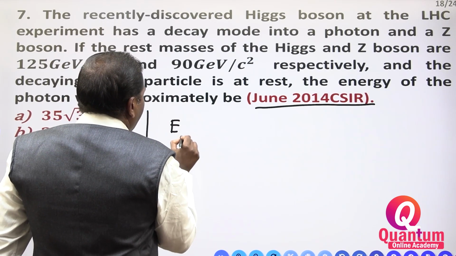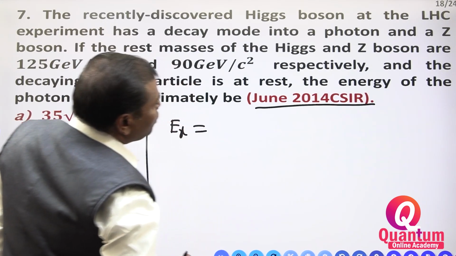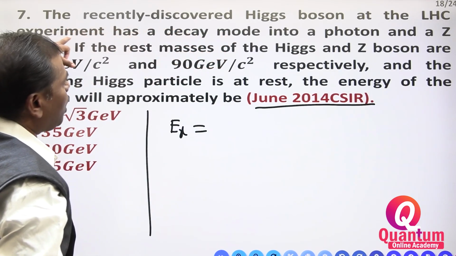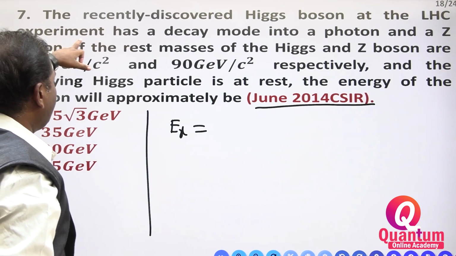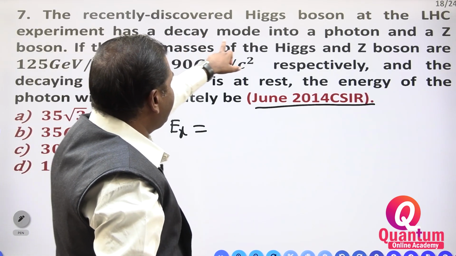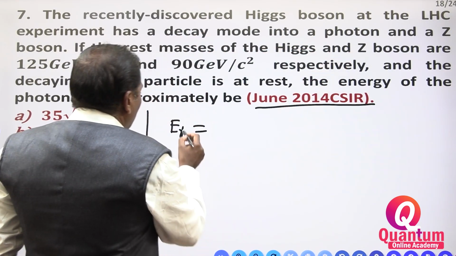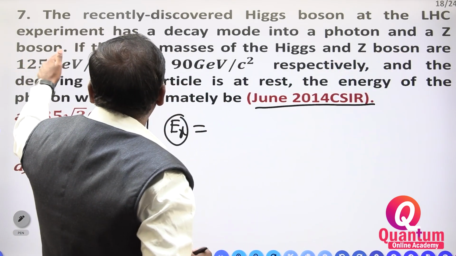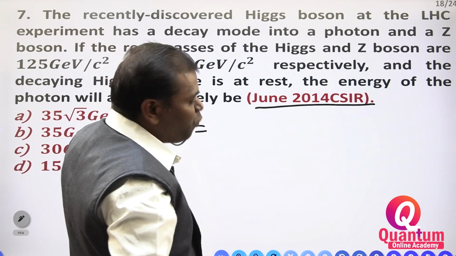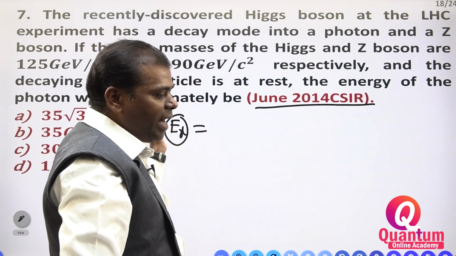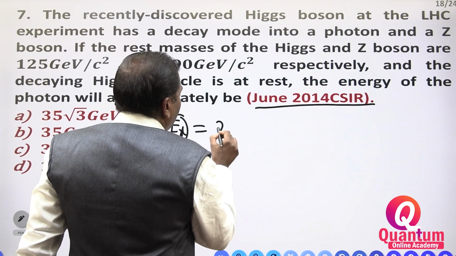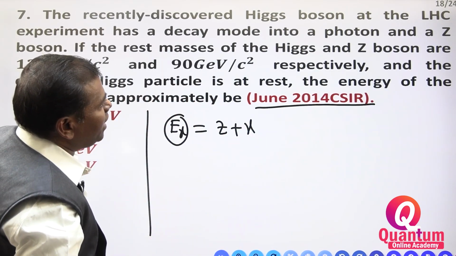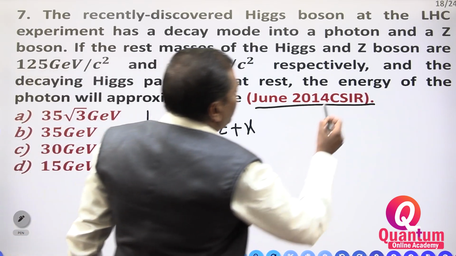The recently discovered Higgs boson at the Large Hadron Collider experiment has a decay mode into a photon and a Z boson, that is, Z boson plus gamma photon.